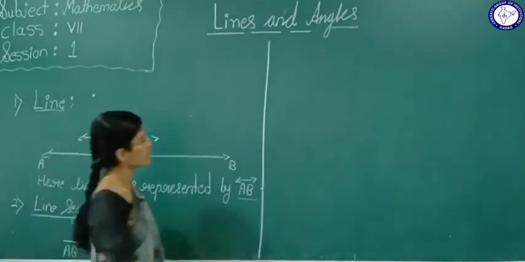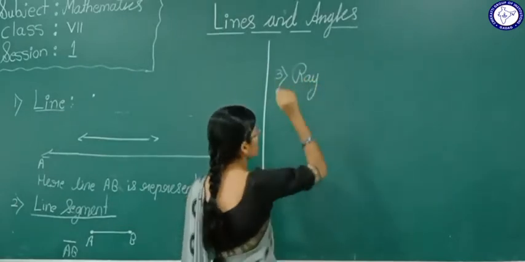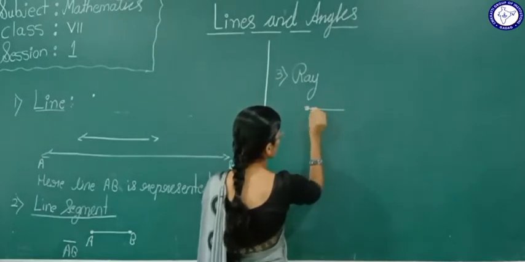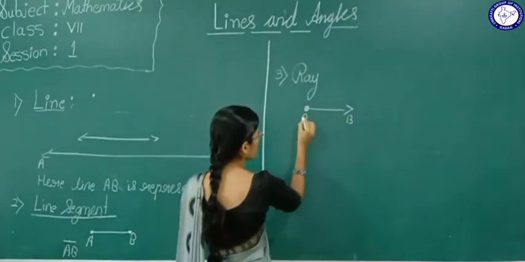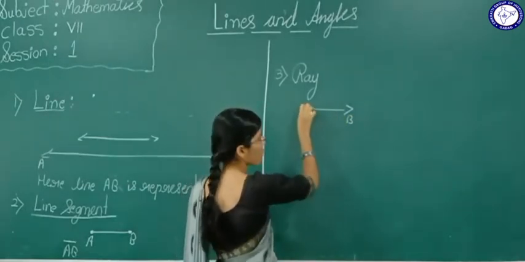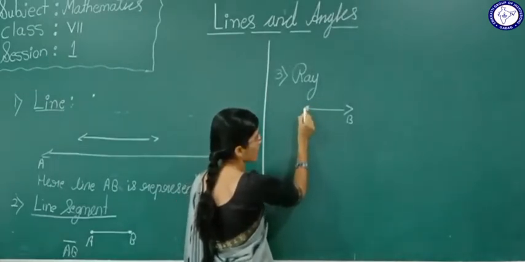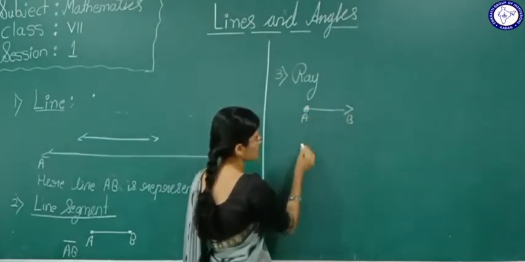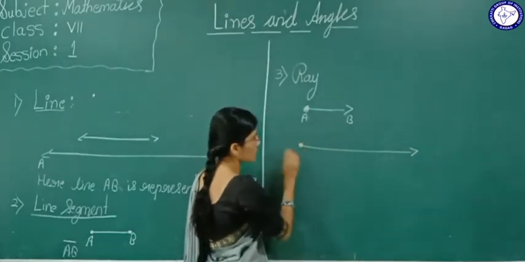Now we will see what is a ray. A ray is also a part of a line. In this ray we are going to have one fixed point, and this can be extended infinitely. How much you want you can extend. So this is nothing but a ray.